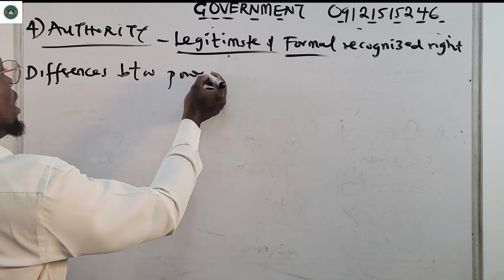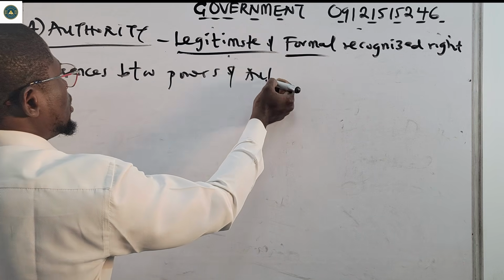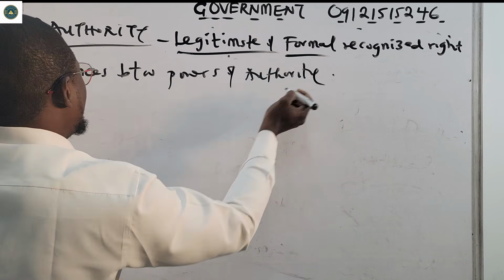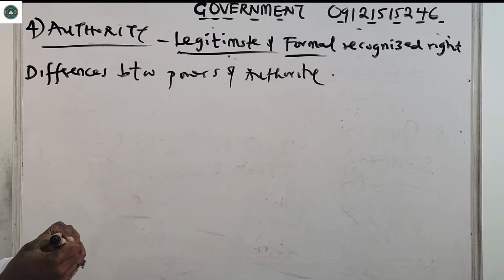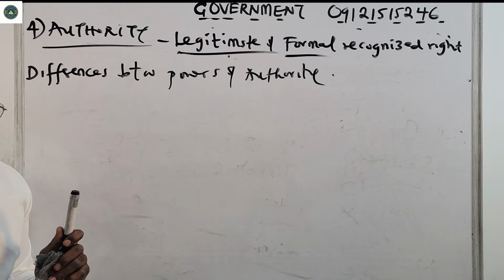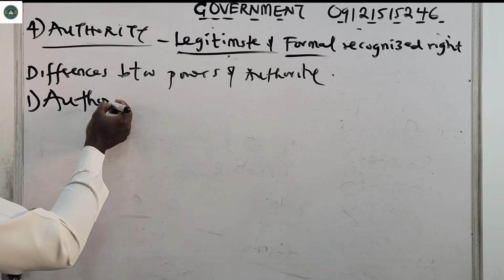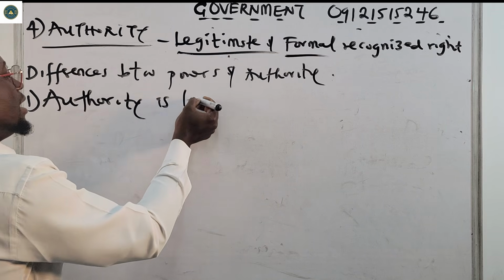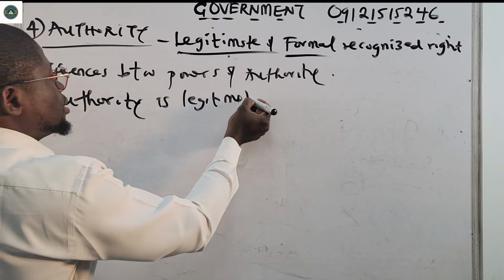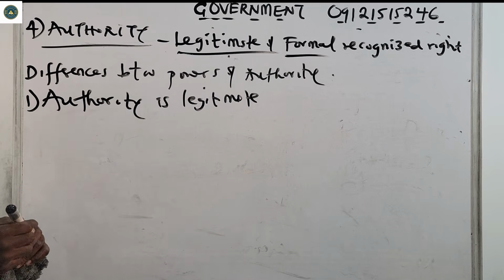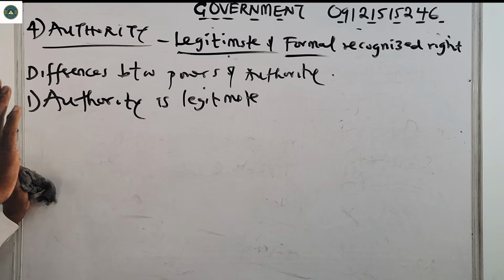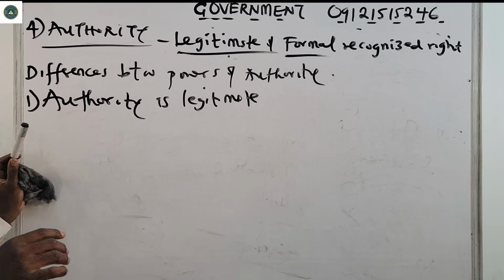Number one, authority is legitimate. We just saw that authority is the legitimate and formally recognized right to rule.